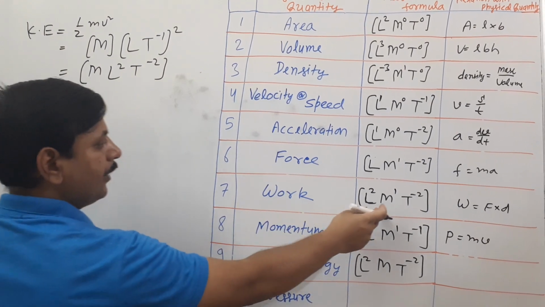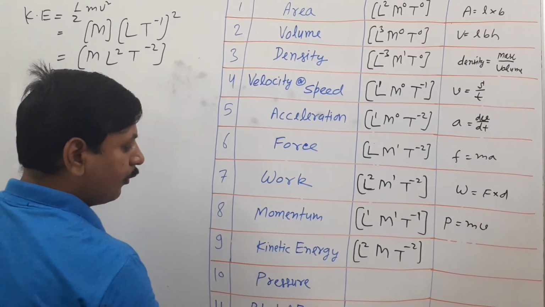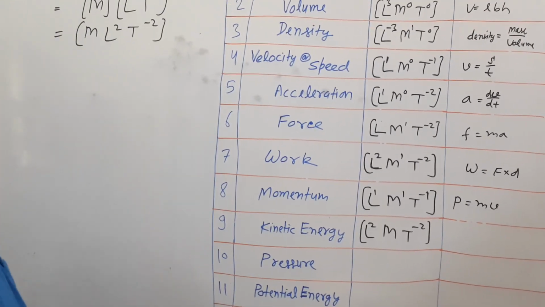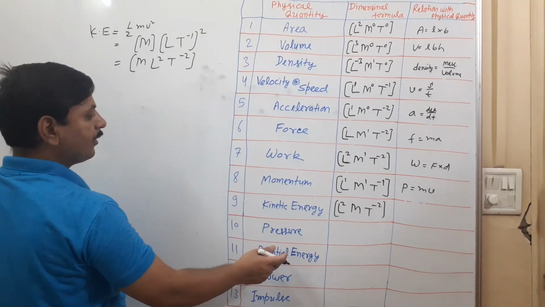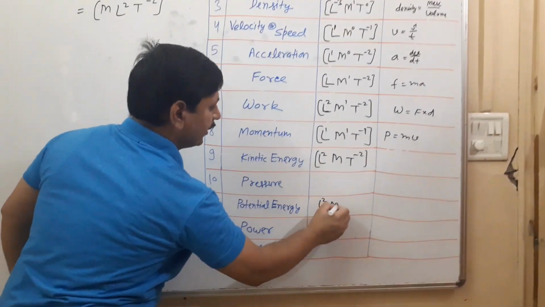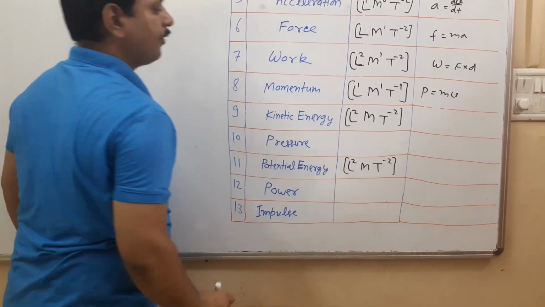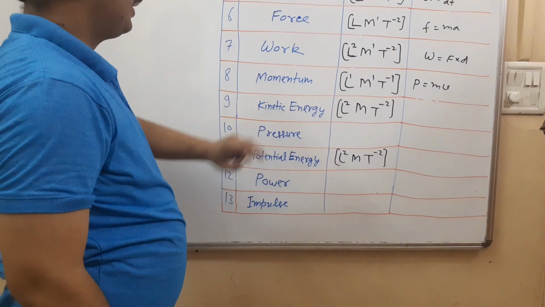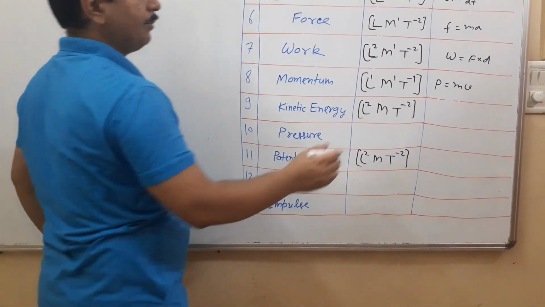If we see here, work done, kinetic energy, same way if we go for potential energy, mgh, if we apply the formula and find the dimension formula, they all are same. They are same type of physical quantity. That's why dimension formulas are same. The work done, kinetic energy, potential energy, heat, all have same dimension formula.